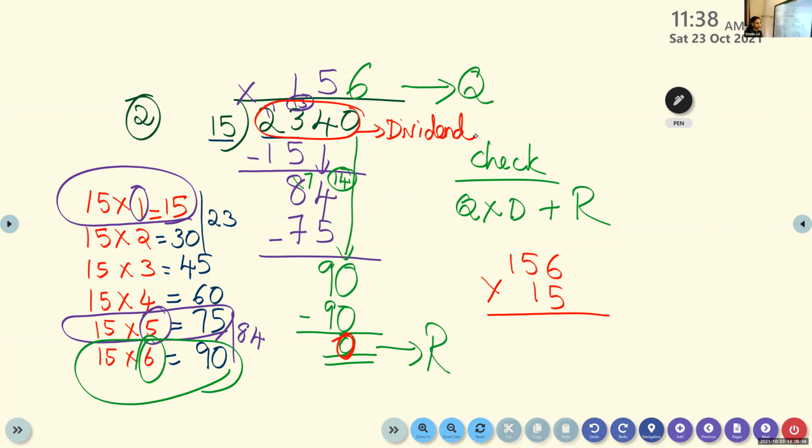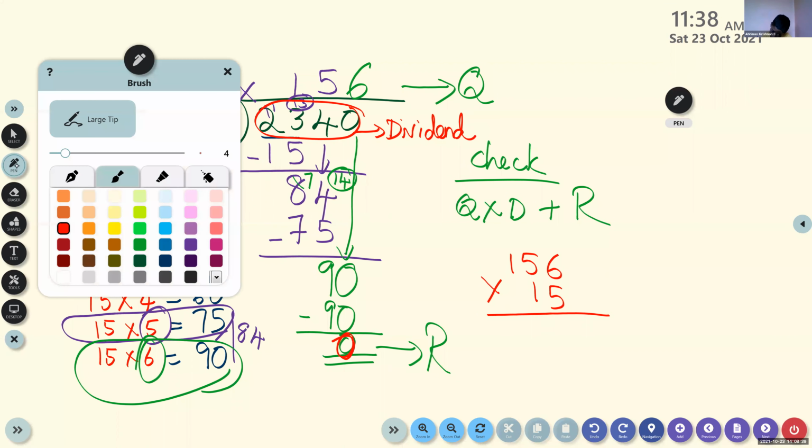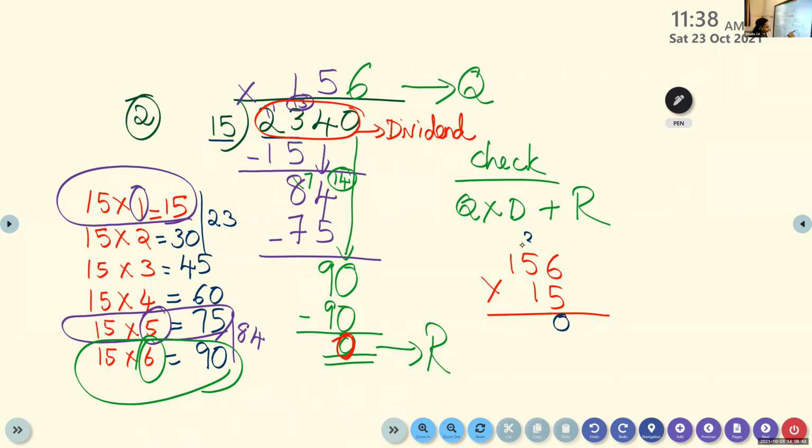So 6 times 5, 30. 3 is carry over. 5 into 5, 25 plus 3 is 28. 2 is carry over. 1 into 5 plus 2, 7. So you know the second row you had to multiply it with 1. Before that you had to start with 0. Then 1 into 6, 6. 1 into 5 is 5. 1 into 1. Then add.